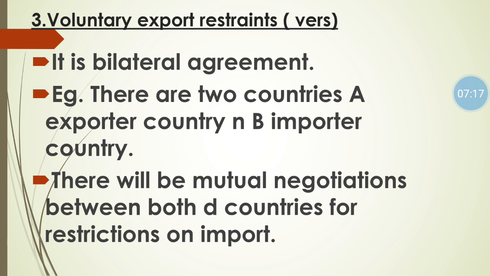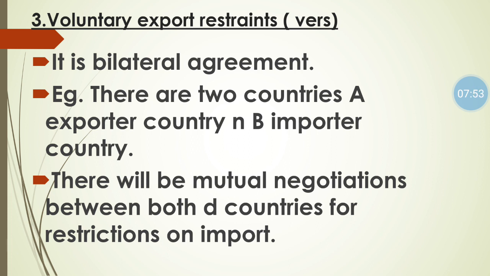Suppose country B, that is the importer country, is requesting the exporter country, that is A, that you have to reduce the export of some specified goods so that your export will decrease and our import will also decrease, and this takes place after the mutual decision making between exporter as well as importer country.